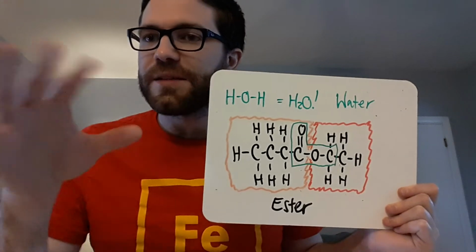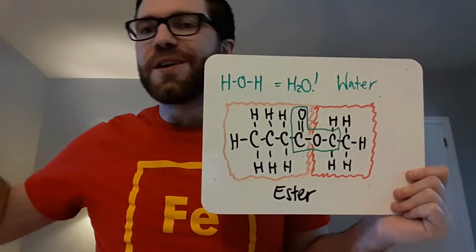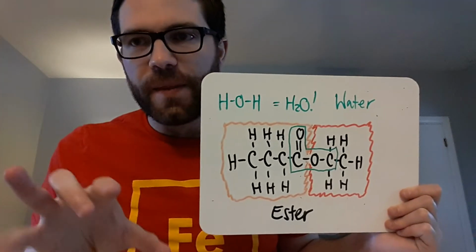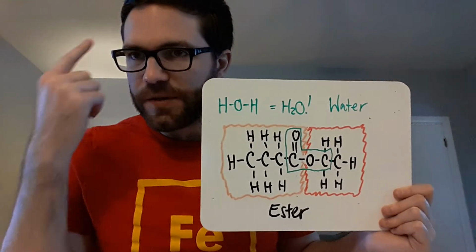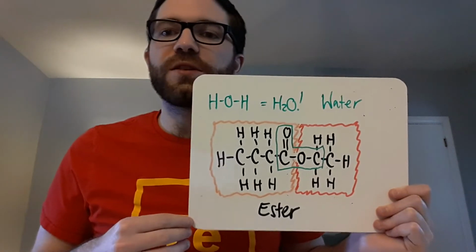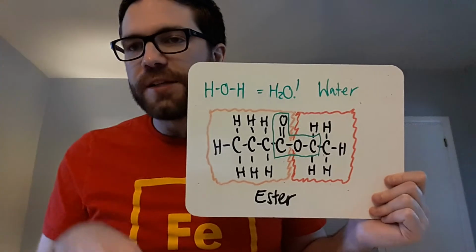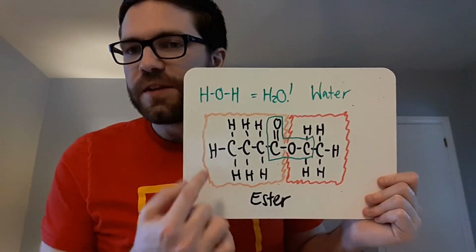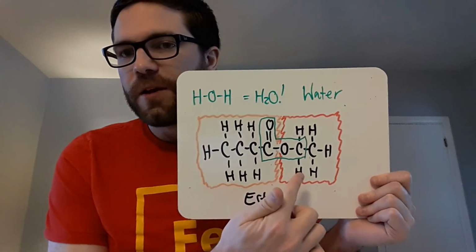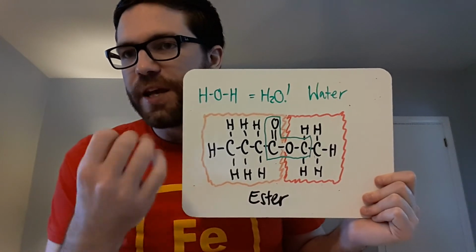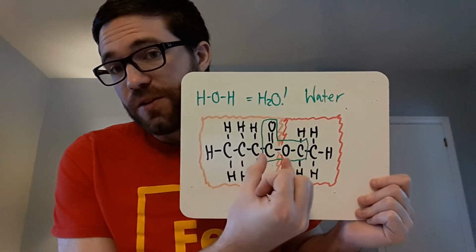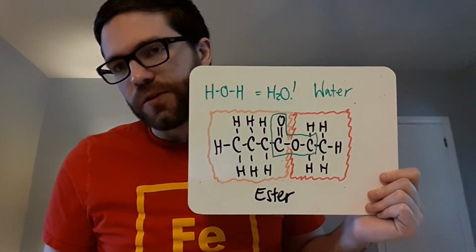It's kind of cool. Smell science is this deep, crazy field where you have to know a lot about the chemistry, a lot about your noses and smell receptors, how those work to get a certain smell to be the way it is. But anyways, I digress. What happens is you have your carboxyl and your alcohol combine. Take out the water and they combine together to make this new functional group. And this new functional group is an ester. So that's exactly what happened when we synthesized an ester.